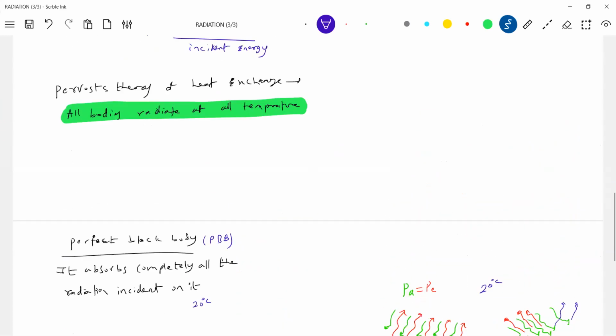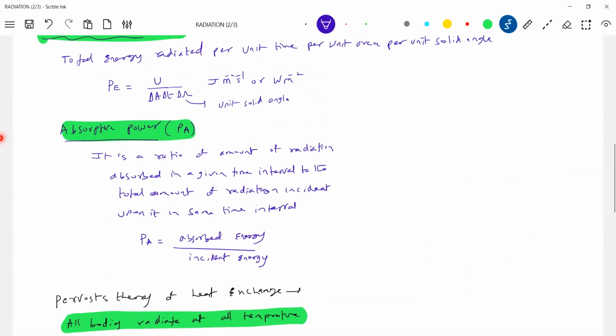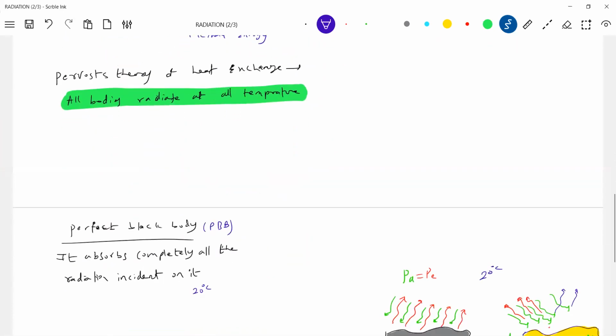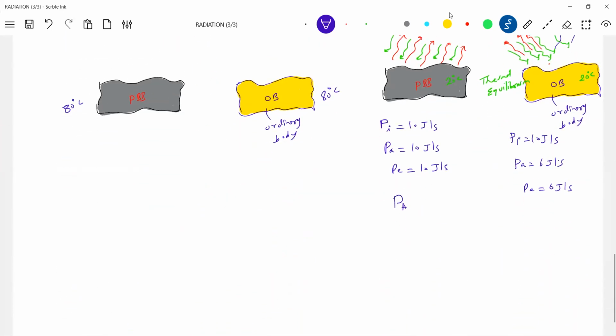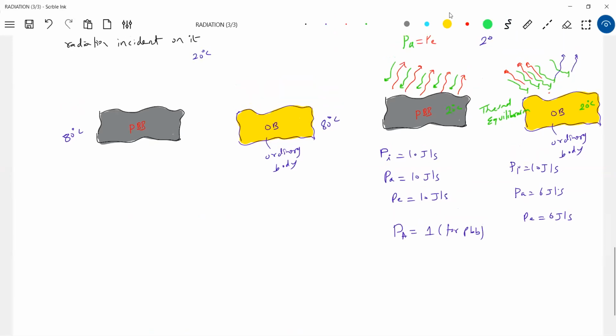We'll take the same symbol. So what is the absorptive power for the perfect black body? Shall we say 1 for PBB? What about here for ordinary bodies? 10 joules is incident and 6 joules absorbed, so 6 by 10. How much do you get? 3 by 5. It is less, no? So for ordinary bodies, the absorptive power will be less than 1.